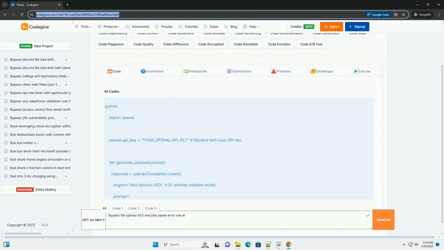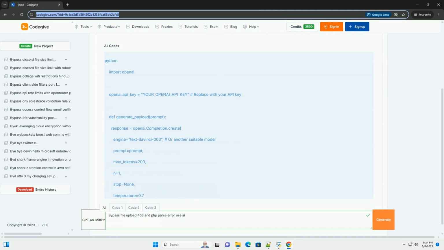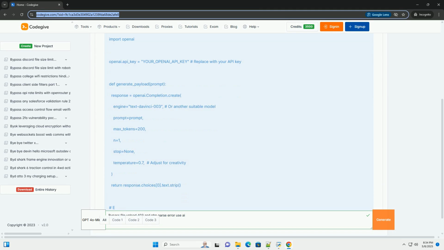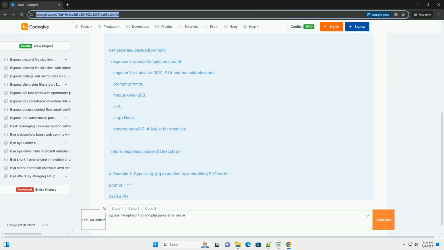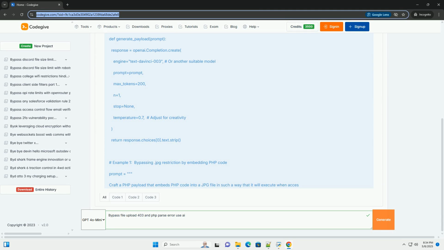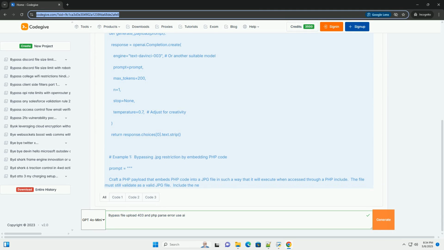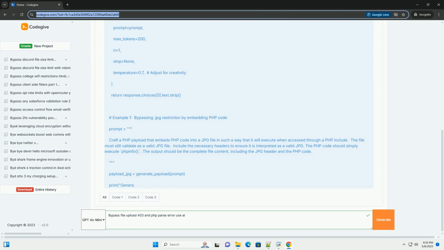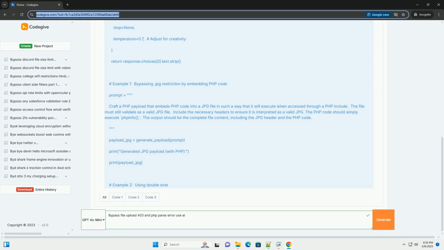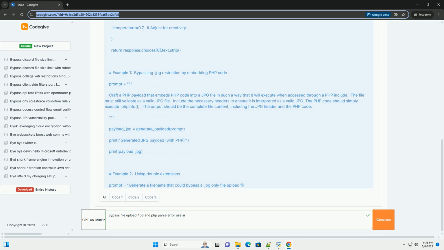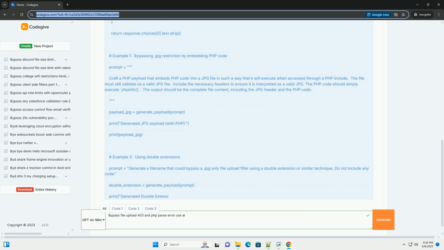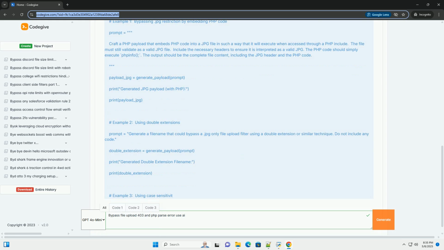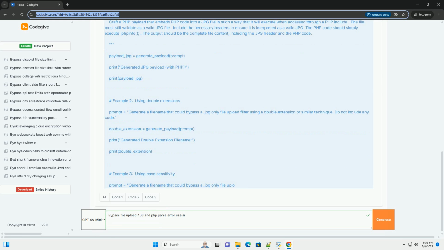Bypassing file upload restrictions and PHP parse errors using AI, a detailed tutorial. This tutorial delves into the challenging realm of bypassing file upload restrictions and exploiting PHP parse errors, leveraging the power of AI to generate payloads and identify vulnerabilities. It's crucial to understand that the information provided here is for educational purposes and should only be used in ethical hacking environments with explicit permission.